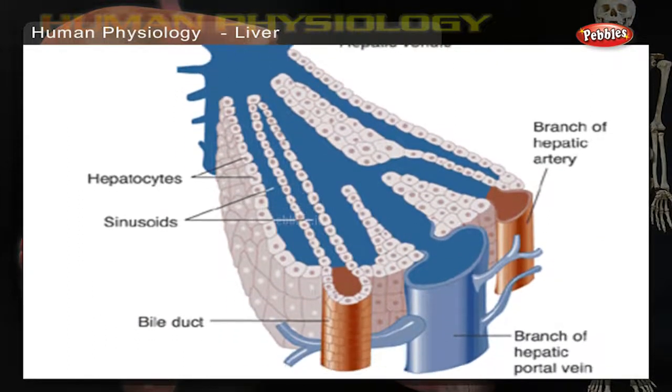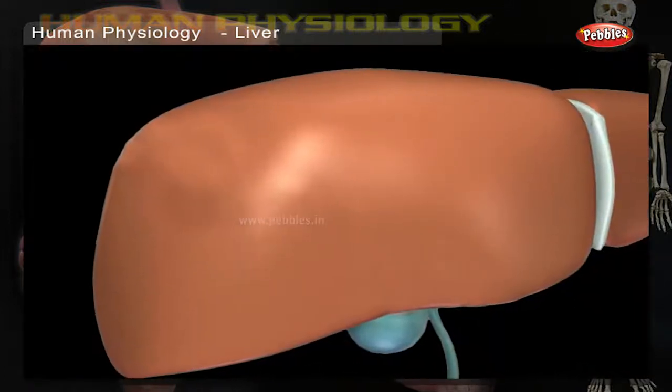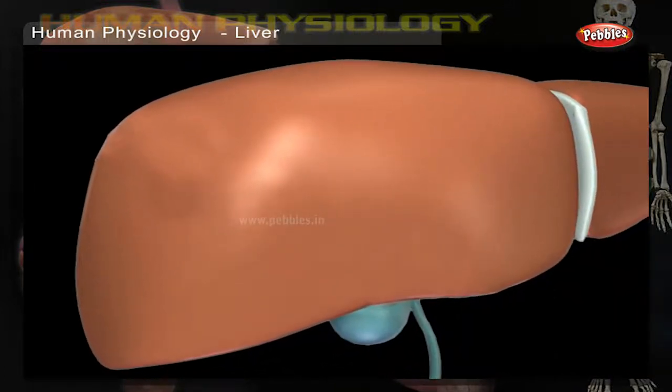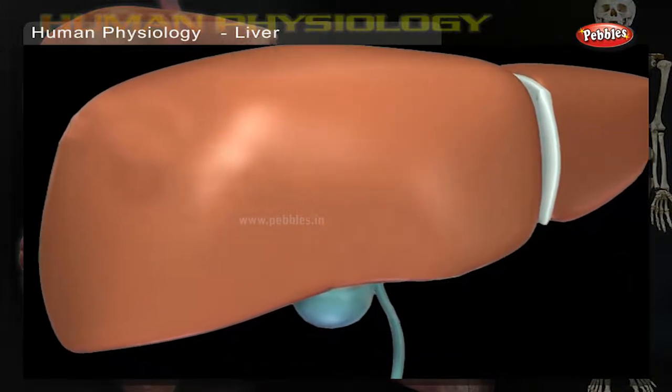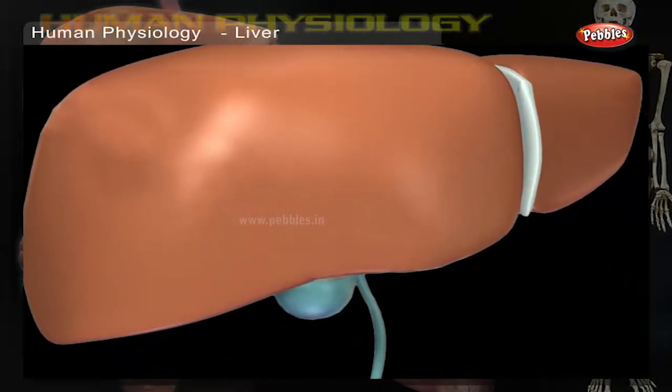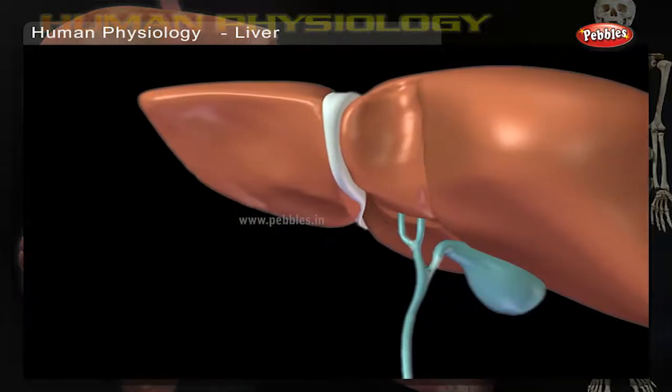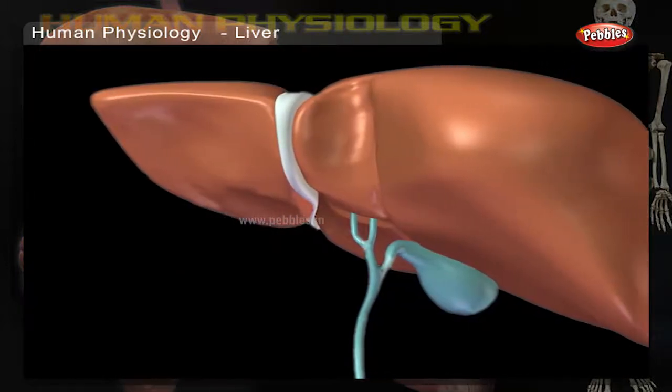You will be surprised to know that liver is the only organ that can grow back even if it is cut down to half its size. Liver performs more than 500 tasks.